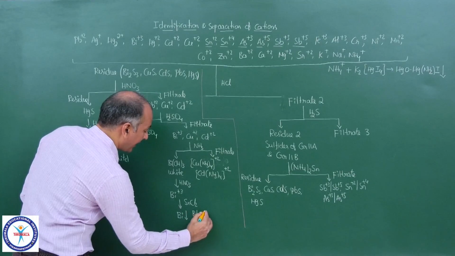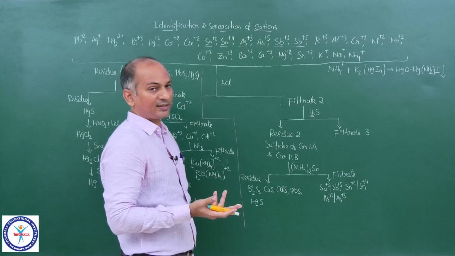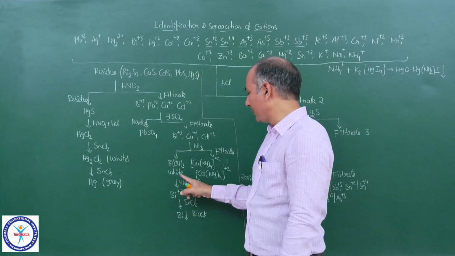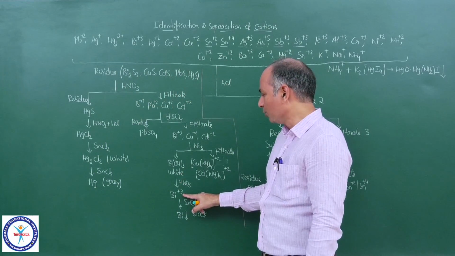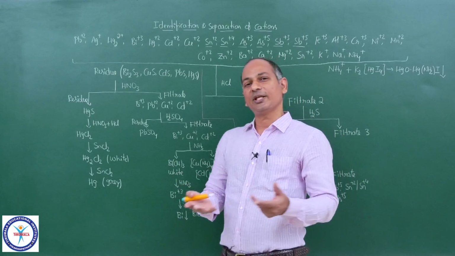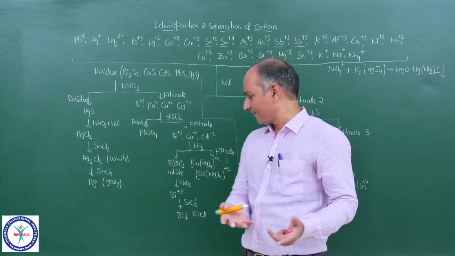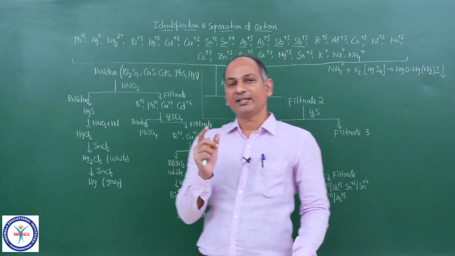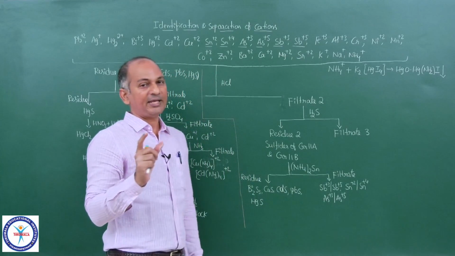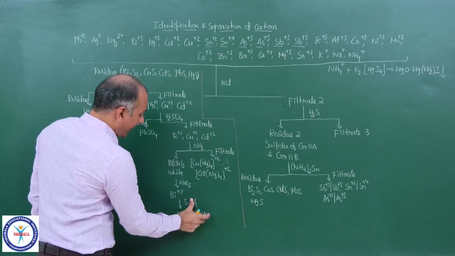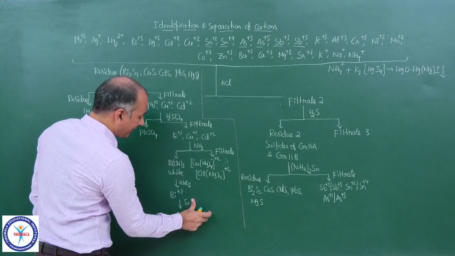It is black in color. Now you can go further like that. So first you will get white precipitate, then you bring that Bi plus 3 into solution, then you add Sn plus 2. Actually, in the case of bismuth ion, Bi plus 3, we add Sn plus 2 in alkaline medium.